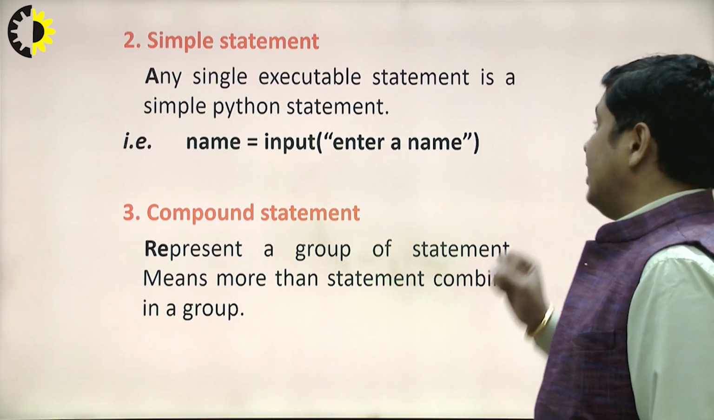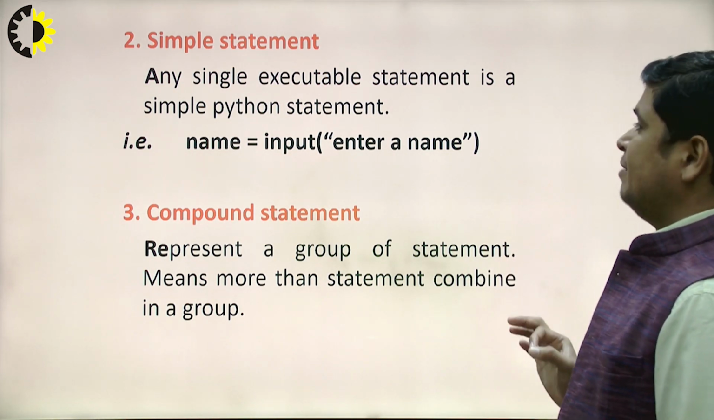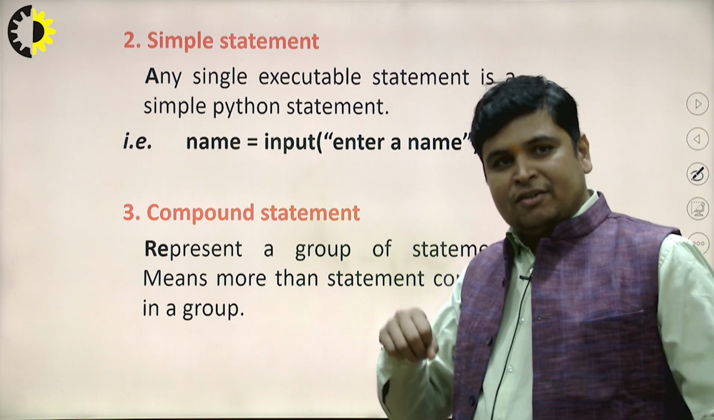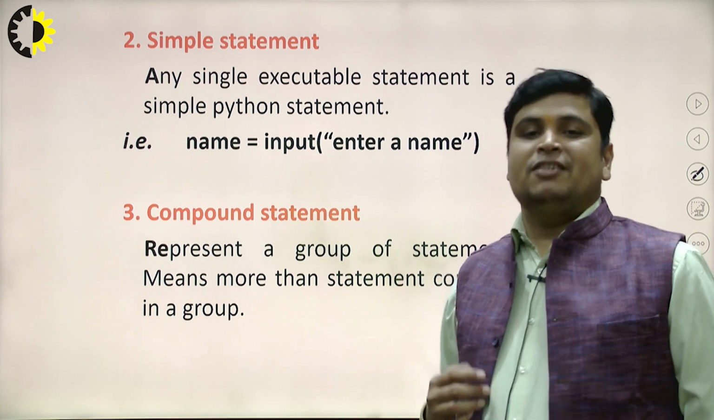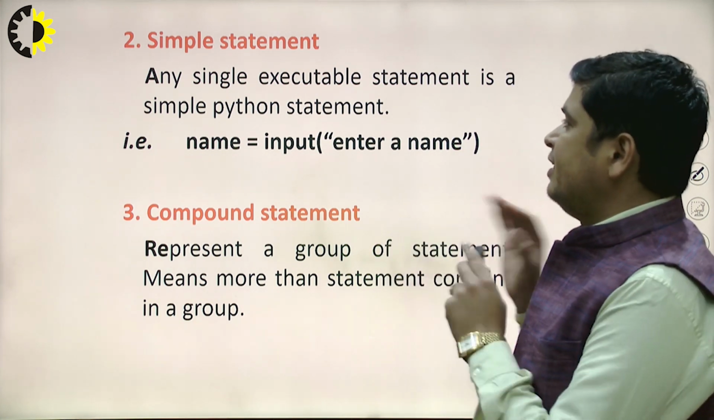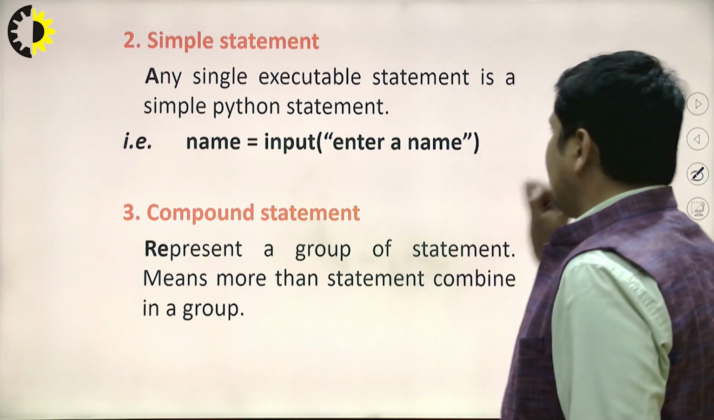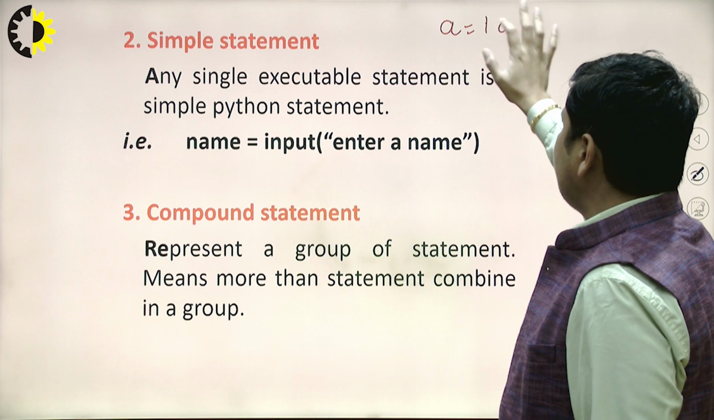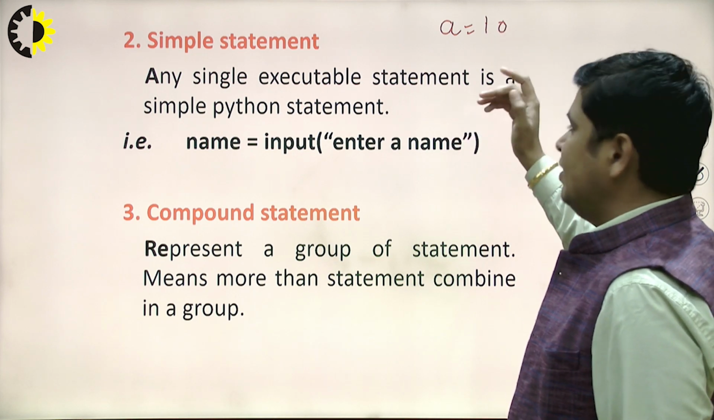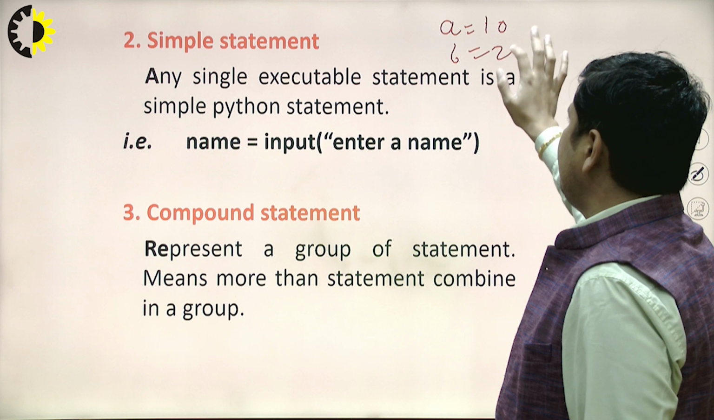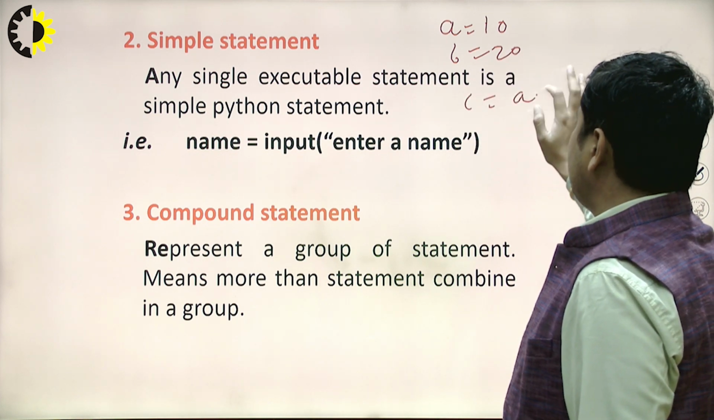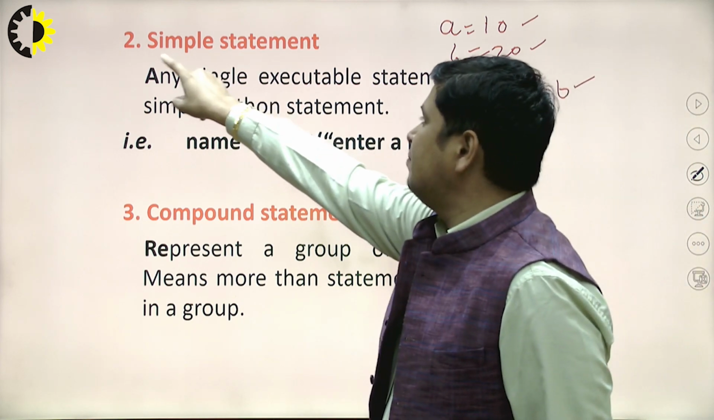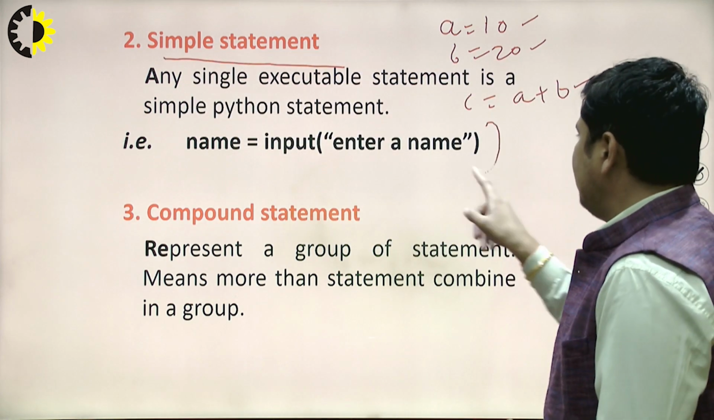Any single executable statement is a simple Python statement. Every executable line, every executable instruction is considered as a simple statement. Suppose I want to write a piece of code to find the sum of two numbers. Suppose we have A equal 10 and B equal 20 and C equal A plus B. All these statements are treated as simple statements. This is the example of a simple statement.